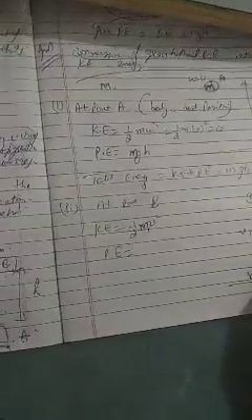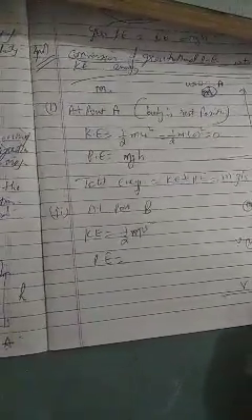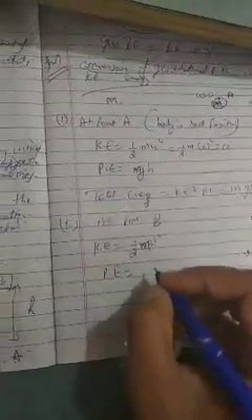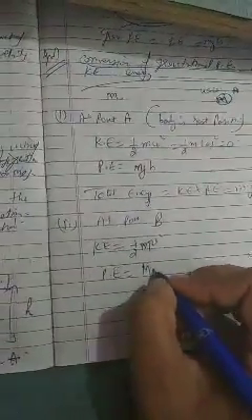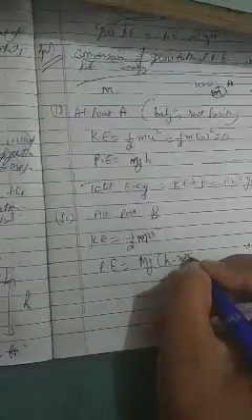The height from A is x, but the height from the ground is h minus x. So its potential energy will be mg(h minus x).